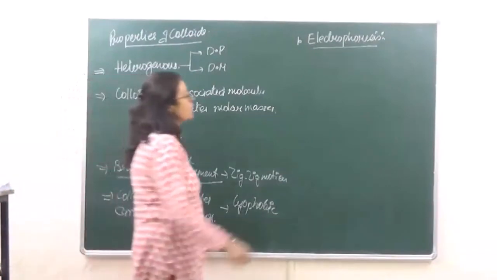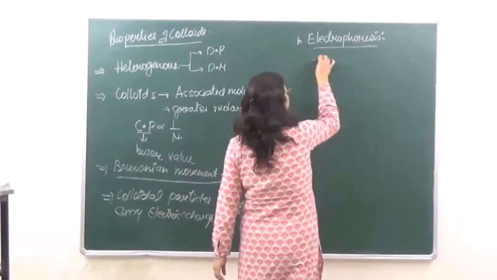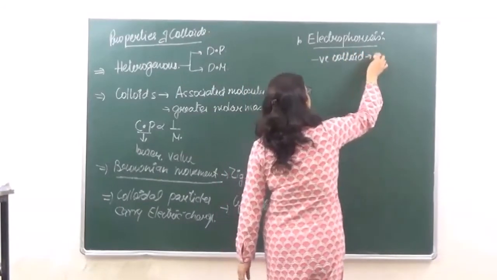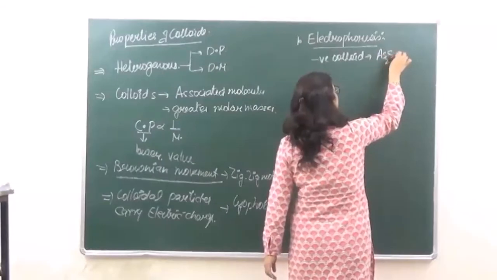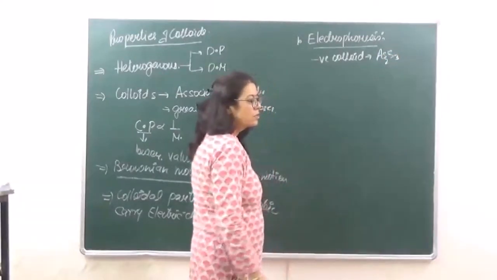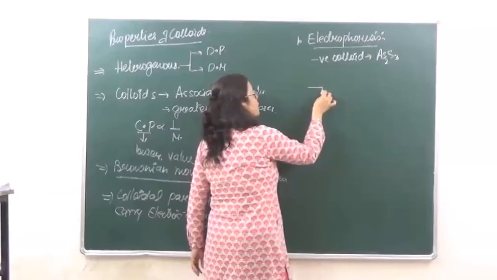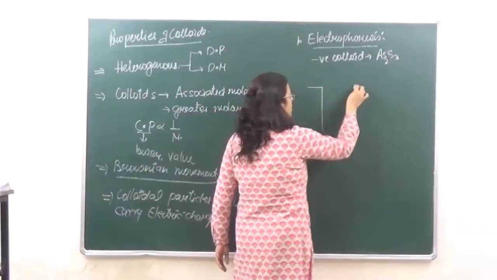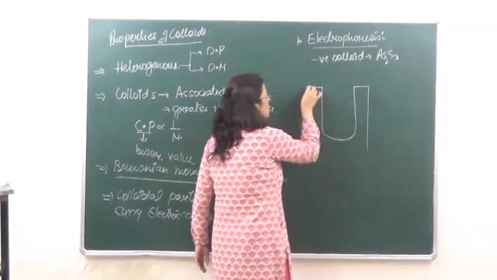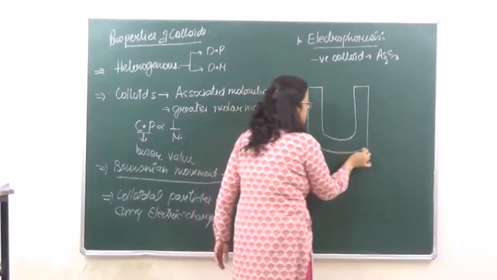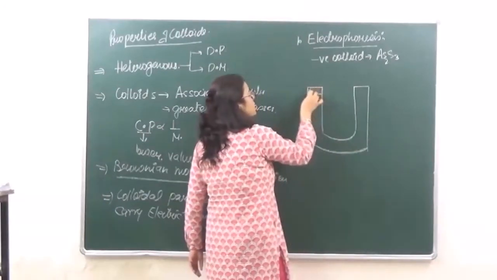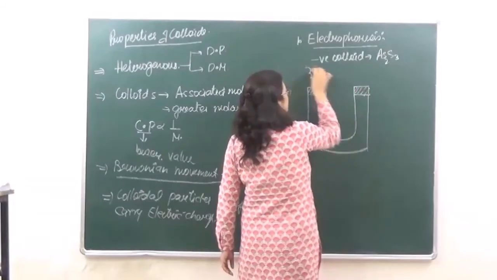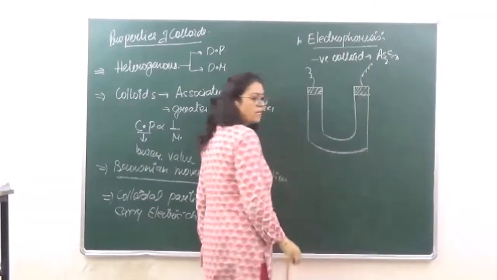So let's take lyophobic colloids. Let's take a negative colloid, which is arsenic sulfide. What we are doing in this process is taking an inverted U tube, connected to an electric field.